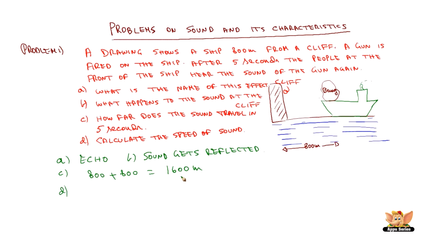Calculate the speed of the sound. So speed of the sound will be, again, the distance travelled by the sound is 1600 meter, and it travelled for how many seconds? 5 seconds. So divided by 5. So on cancellation we get 320 meter per second.